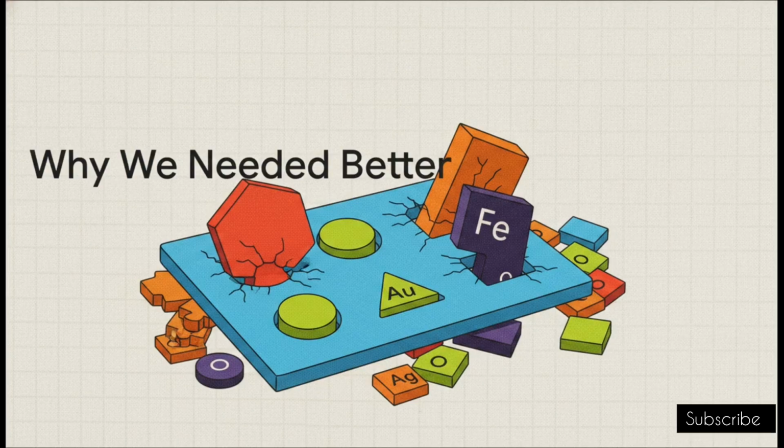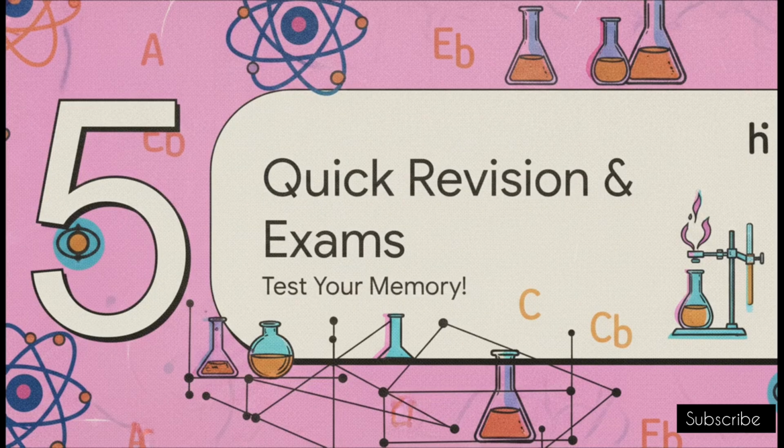So, as scientists kept discovering more and more elements, the writing was pretty much on the wall. The existing systems were entirely inadequate. So many elements just did not fit properly, and scientists were basically forcing puzzle pieces into the wrong spots. A much more accurate, flexible, and comprehensive classification was completely necessary to make everything fit properly and actually make studying chemistry make sense. All right, let's lock all of this in.